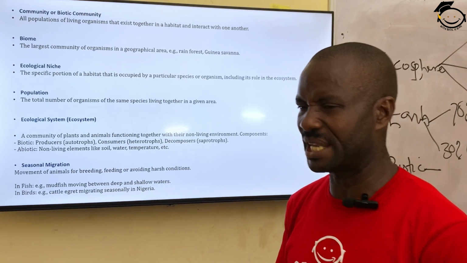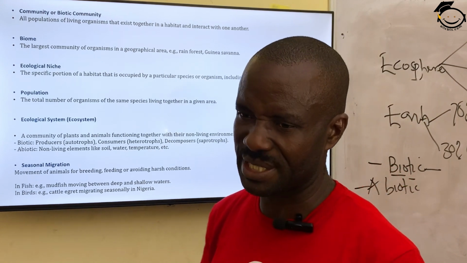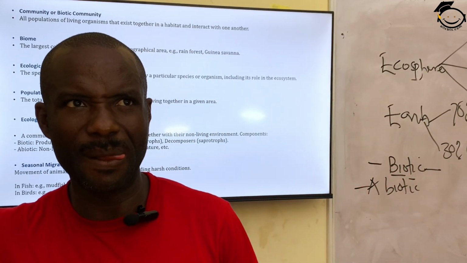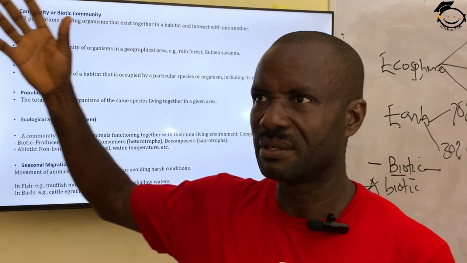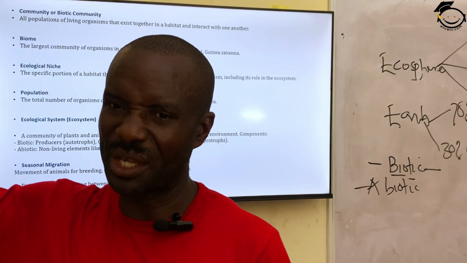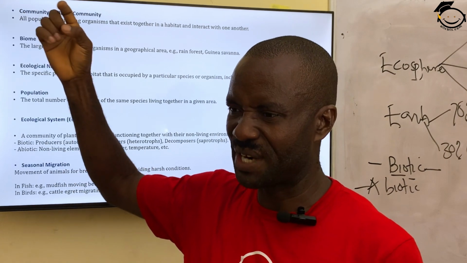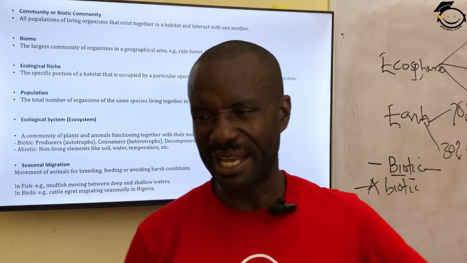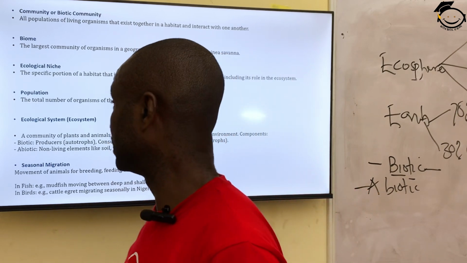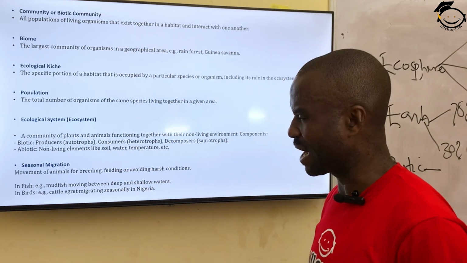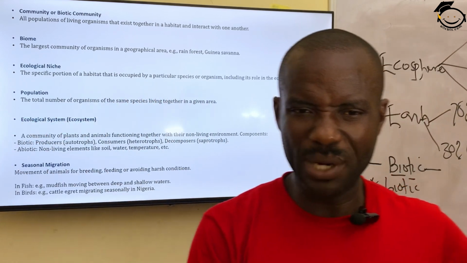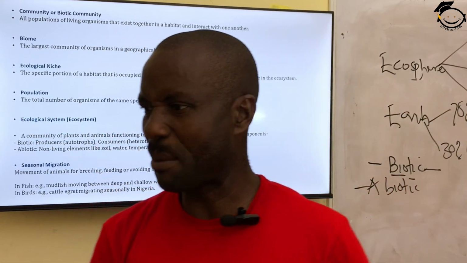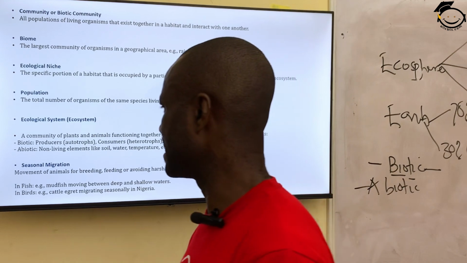For instance, let's look at cattle egrets. These birds are coming all the way from the north, probably because of the dry, harsh condition. They are now moving down to the south, where they can get some food and water for them to survive. So this movement from place to place is what we call seasonal migration because they do that in season.